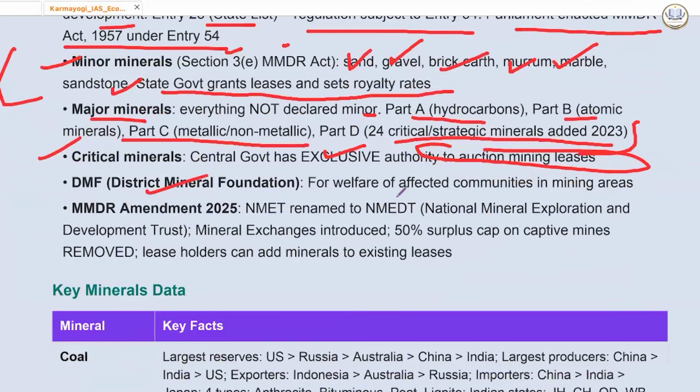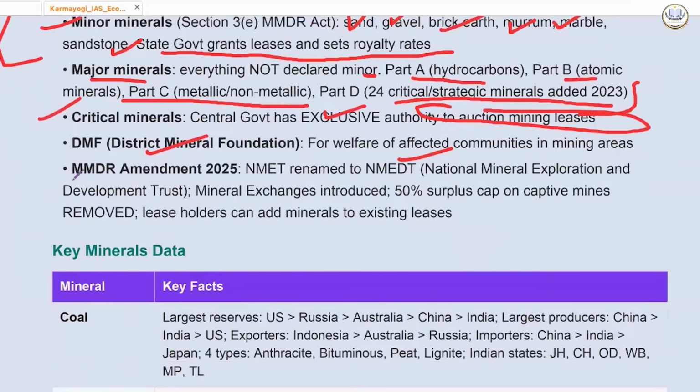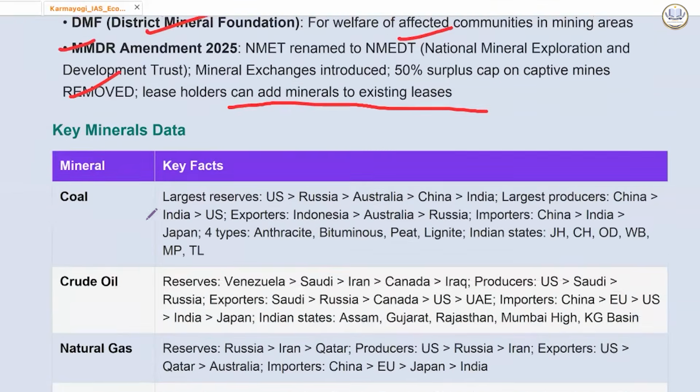District Mineral Foundation for welfare of communities in affected mining areas. MMDR amendment happened in 2025. It renamed the National Mineral Exploration Trust as the National Mineral Exploration and Development Trust. Added development as well. Okay. Earlier there was no development one. Mineral Exchange introduced. 50% surplus cap on captive mines. Removed. Leaseholders can add minerals to existing leases.